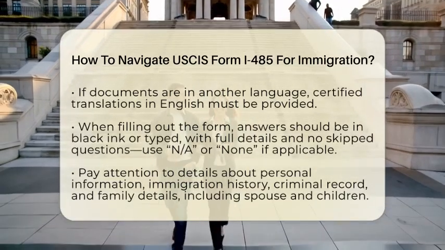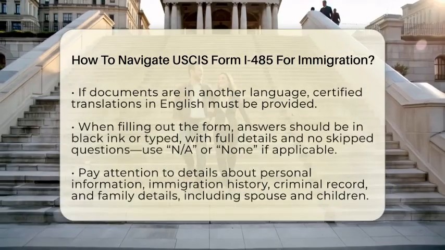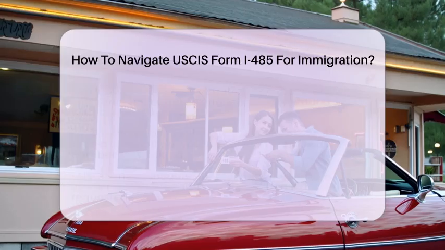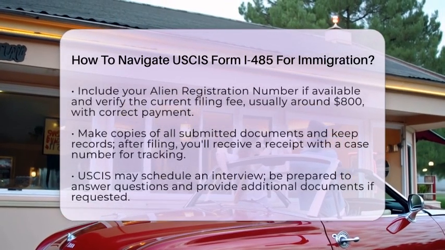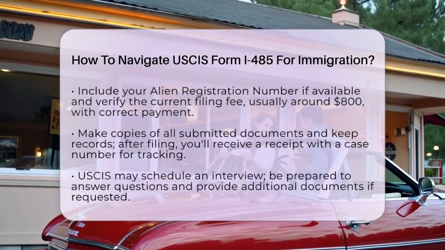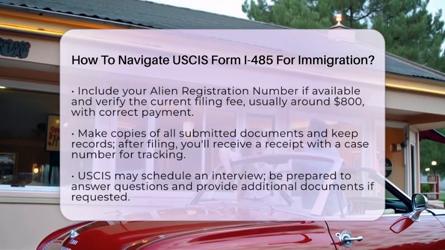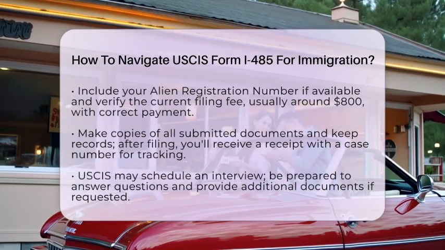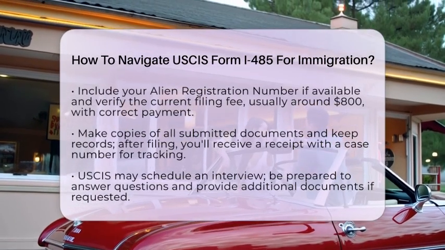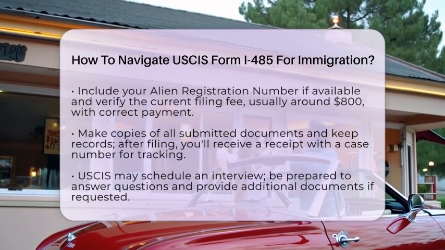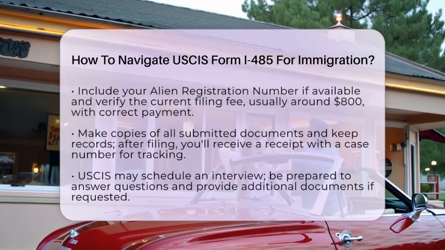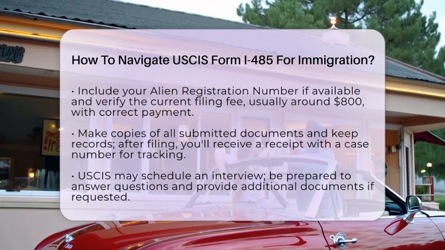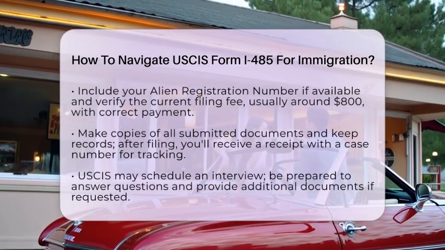Pay close attention to questions about your immigration history and current status. If you have a criminal record or security concerns, answer honestly. For family-based applications, you will need to give details about your spouse, including their immigration status, and any children applying with you. If your answers need more space, use Part 14 or attach a separate sheet. Always include your alien registration number if you have one.